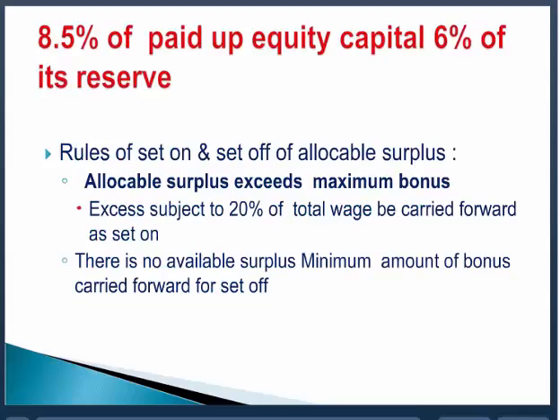Now we have already indicated that the available surplus is to be calculated. From the gross profit certain deductions are to be made. One is the depreciation, another is the development rebate, correct? And the development rebate we have to deduct, and then direct tax and deductions under schedule 3. So out of the gross profit, these deductions are to be made. Then we come to know of the available surplus. And then the allocable surplus, 67 or 60%.